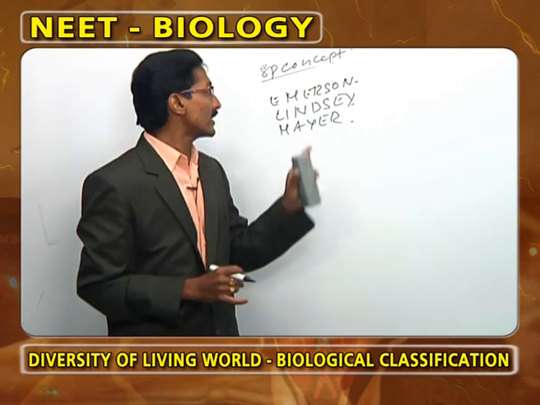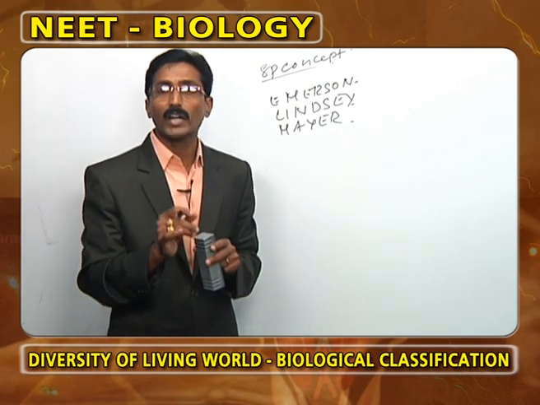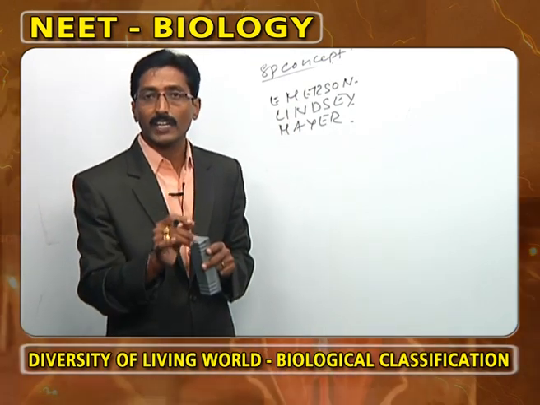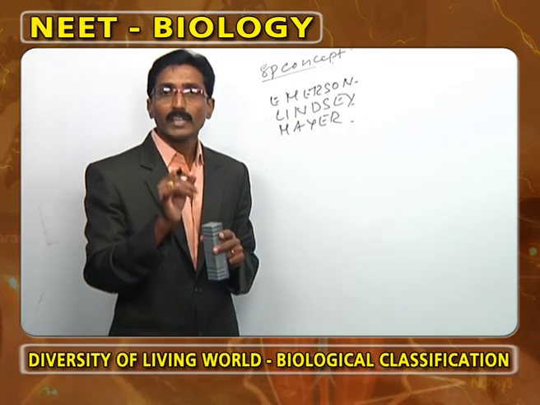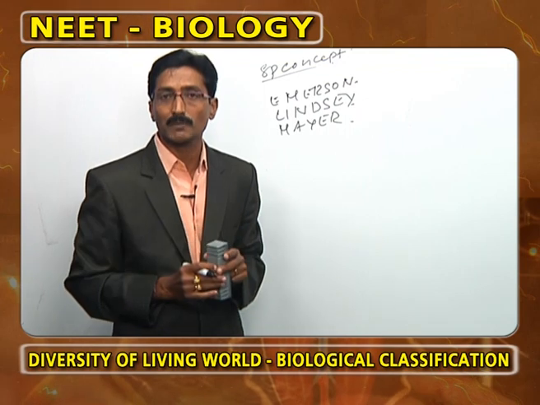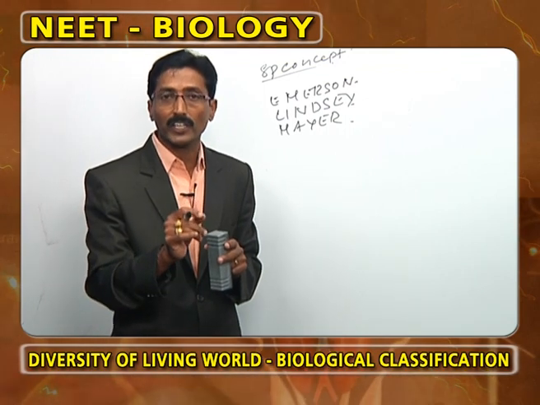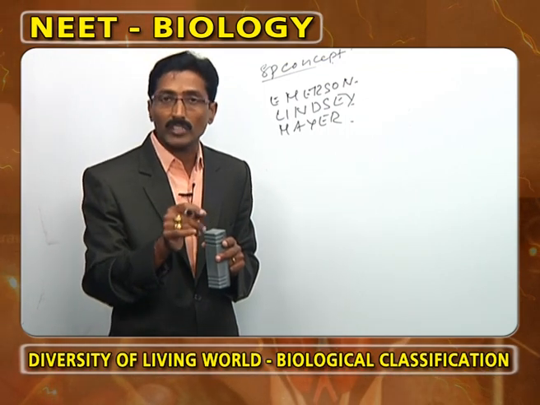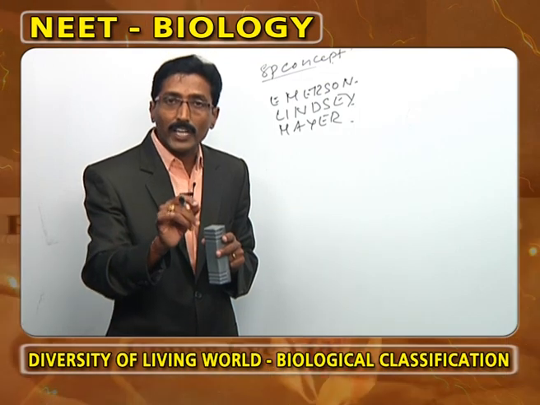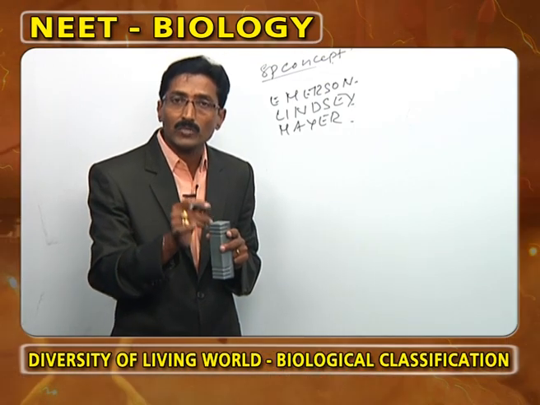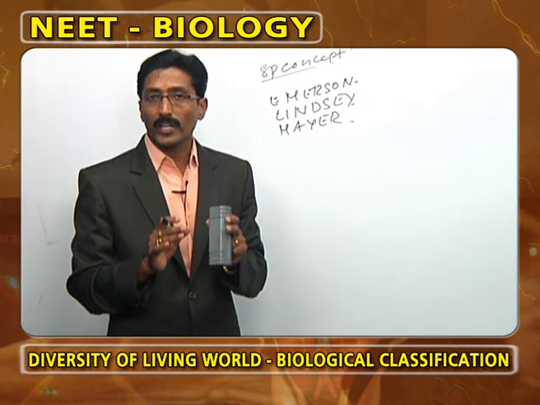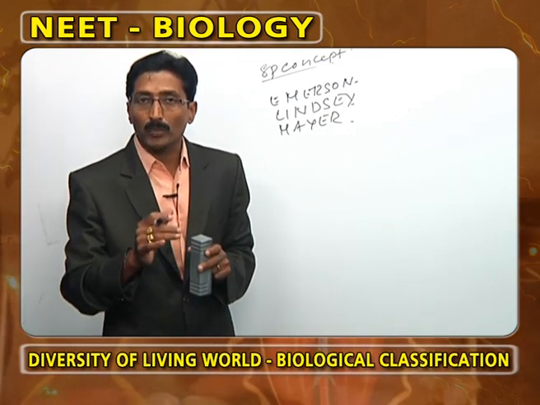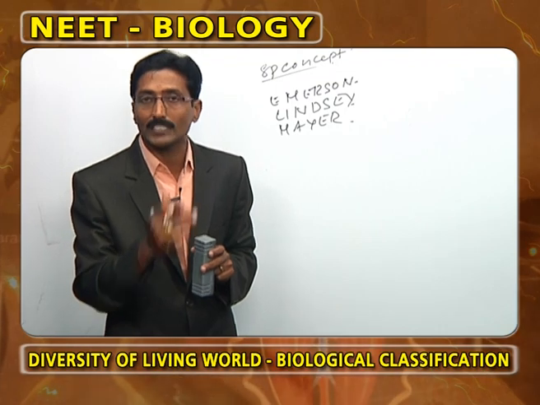Again, it is repeated. According to Emerson, species is a genetically distinctive, reproductively isolated natural population. In the words of Lindsay, species is an aggregation of individuals that resemble each other but are derived from a common reproductive sequence. In the words of Mayer, species are potentially interbreeding, reproductively isolated from other species.